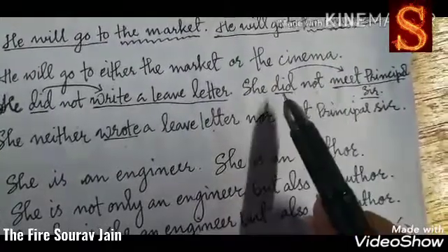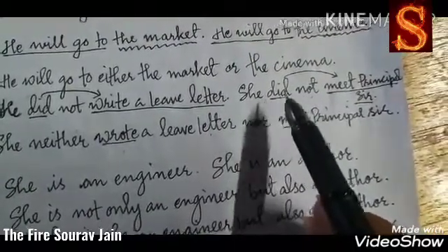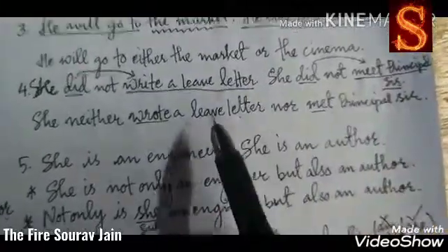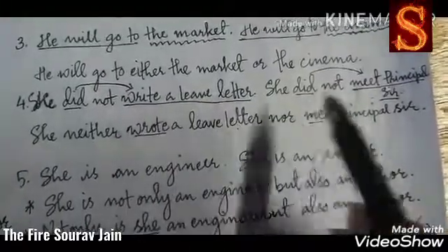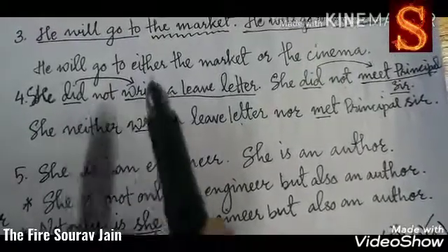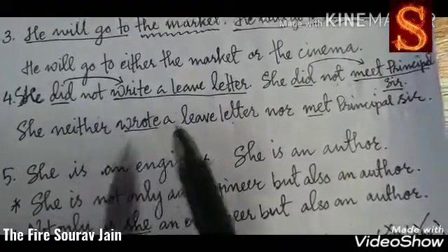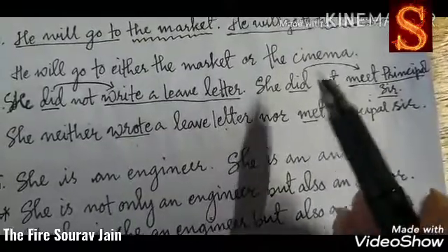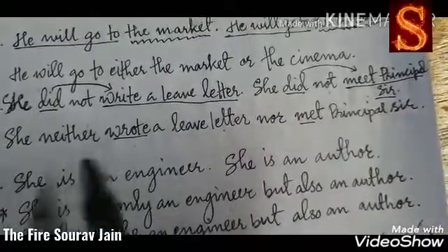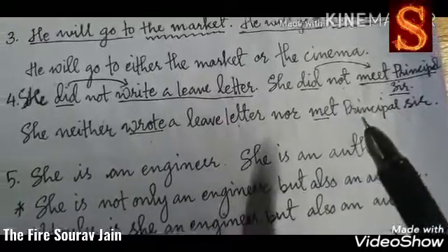As we are using not, we have to use a helping verb if there is no other helping verb. So we use did. That means this is in past tense. So when we are connecting it, the choice is write a leave letter, meet principal sir. What you need to do is see neither. Now did is helping write, so it will be in the past tense. So wrote a leave letter, nor did is helping meet, so it's in past tense, met principal sir. So see: neither wrote a leave letter nor met principal sir. This is how we connect it.